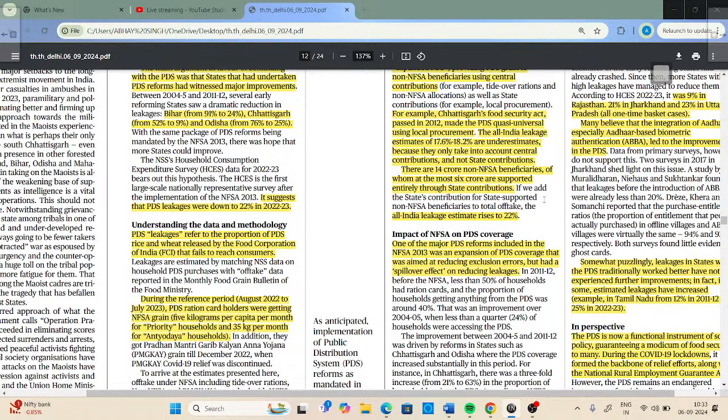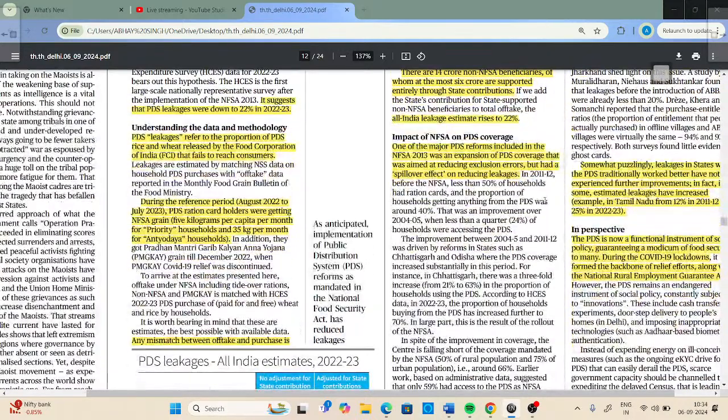Now, impact of NFSA on PDS coverage. We also have to understand the impact of the National Food Securities Act on public distribution system coverage. One of the major PDS reforms included in the NFSA 2013 was an expansion of PDS coverage that was aimed at reducing exclusion errors but had a spillover effect on reducing leakages. In 2011-12, before the NFSA, less than 50% of households had ration cards, and the proportion of households getting anything from the PDS was around 40%.